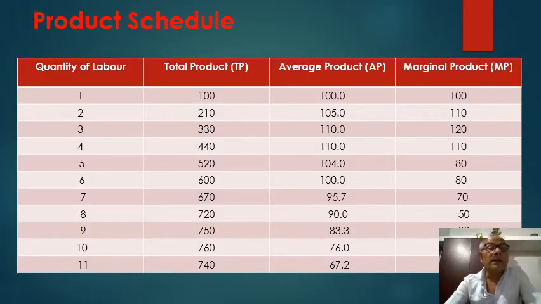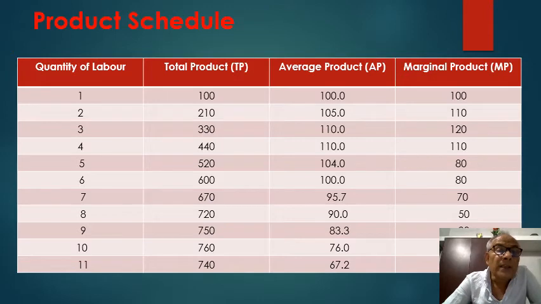Here we show the production schedule. In this table we can see the quantity of labor, total product, average product, and marginal product. As we employ one unit of labor, we get 100 total product, average product 100, and marginal product 100.